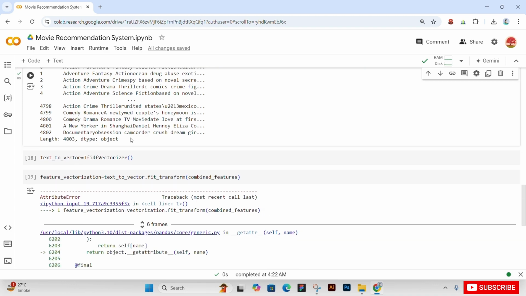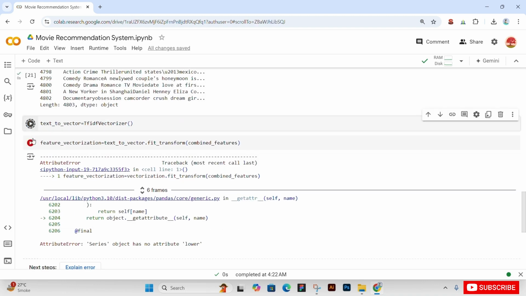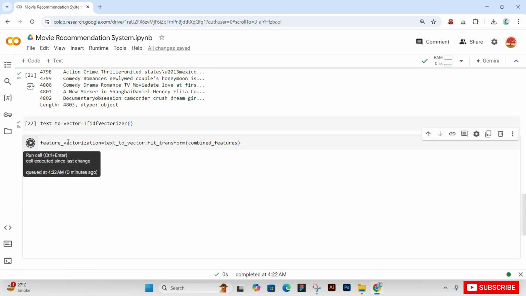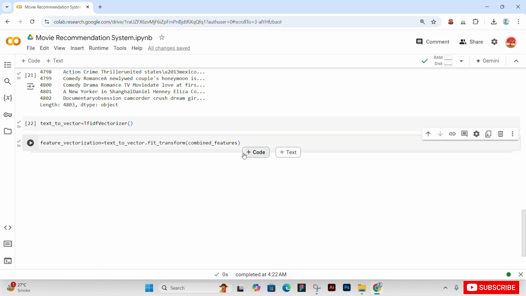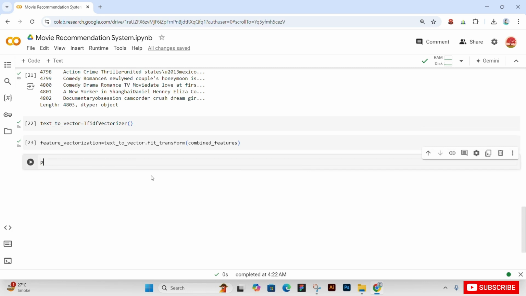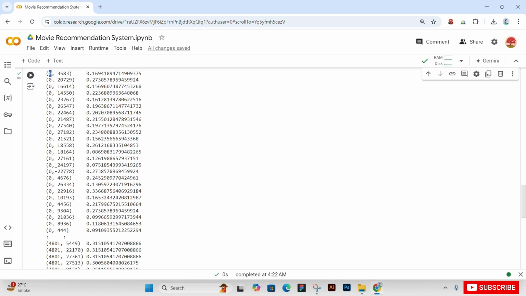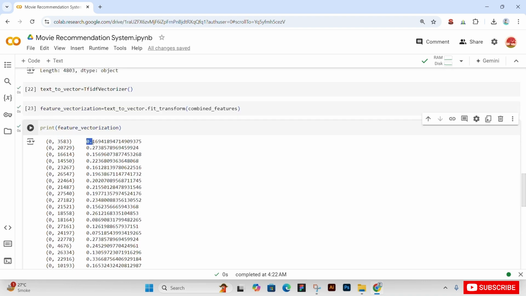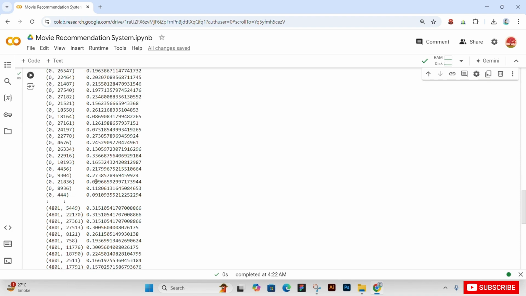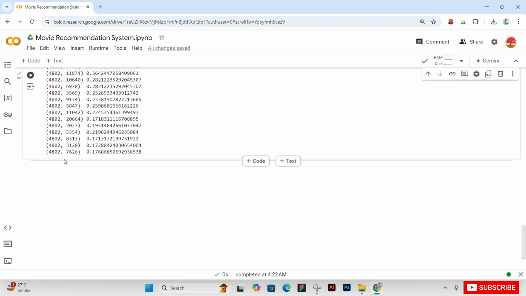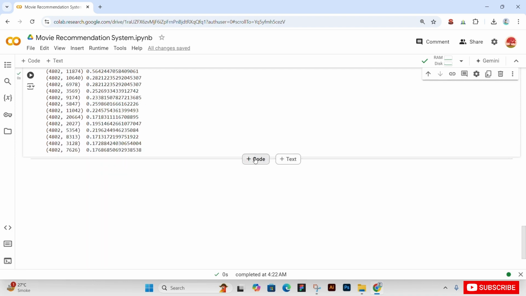Now run our TF-IDF vectorizer. Now feature vectorization. Now we will print our feature vectorization to see if our text converted into vector. So give it our feature vectorization variable. So now run the cell. Yeah, as you see, our data has been converted into vector form, in numerical form. Okay. So these are basically numerical values corresponding to their columns and rows.